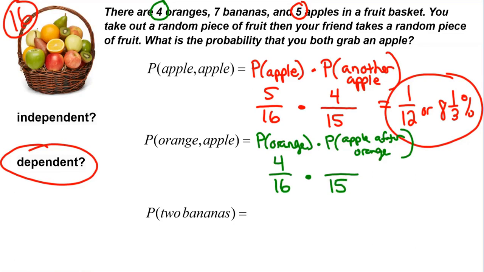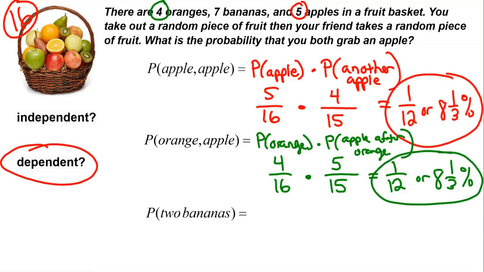So the probability of getting an apple after an orange is removed is 5 out of the remaining 15 pieces of fruit, because there's now 5 apples. So I take 4/16 times 5/15, and that is 1/12 as well, which is 8 1/3%. So you're just as likely to get 2 apples as you are to get an apple or an orange than an apple.